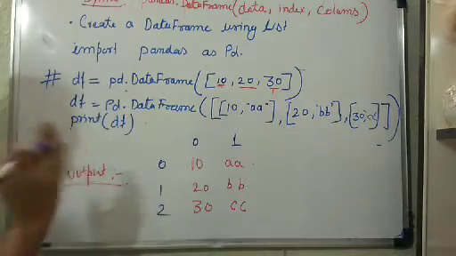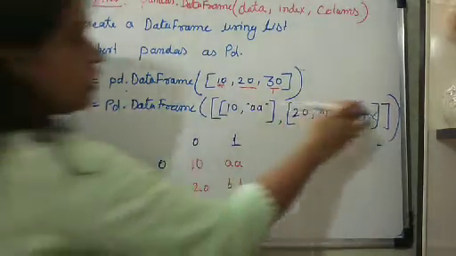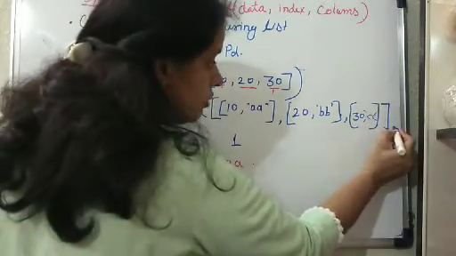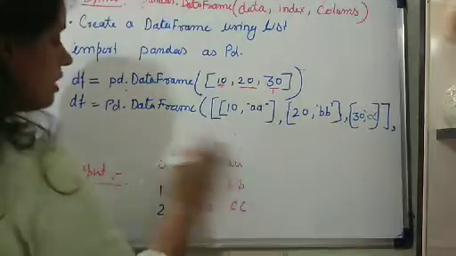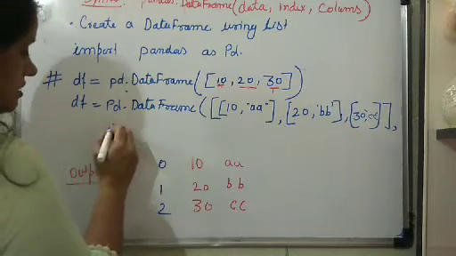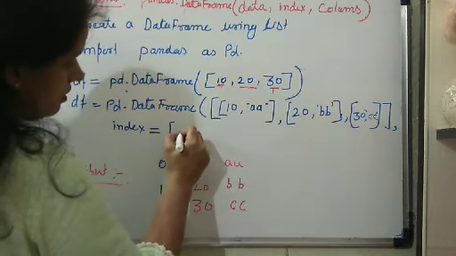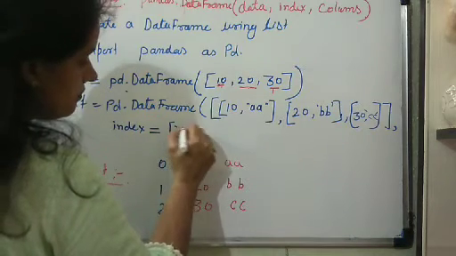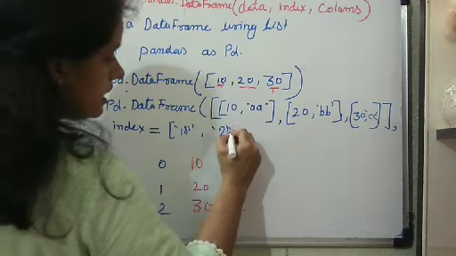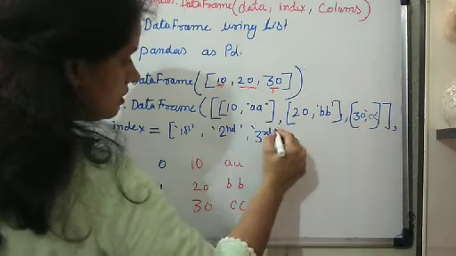Okay, you can provide column names also. Later on you can provide them, or in continuity you can also provide them in the same syntax. So I am going to put here a comma and then mention index equals first, comma, second, comma, third.